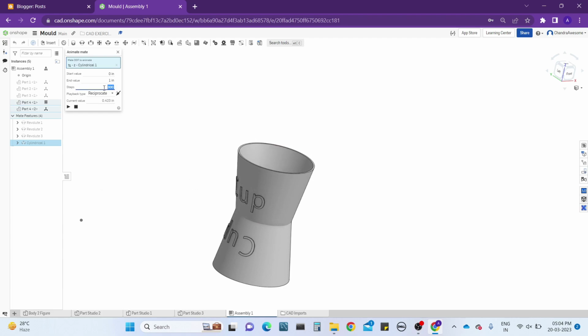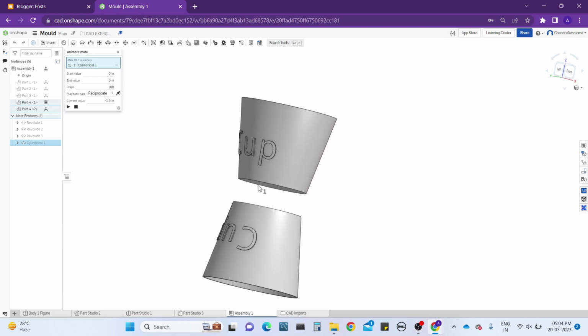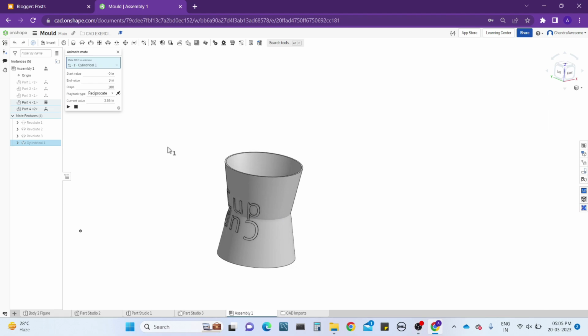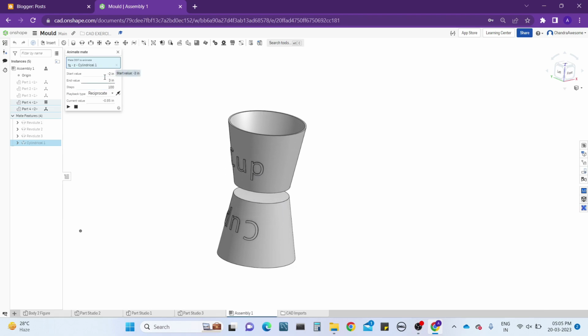The speed is very slow. Let me give 100 value, and you might see the motion. Okay, oh, it's showing only 1 inch. Let's give 3, and I hope it will move. Okay, it will move. I think I gave 1.5 to 2, then only it works, I think. Yeah, now it works. Here, guys, I'm just editing the starting value and end value.